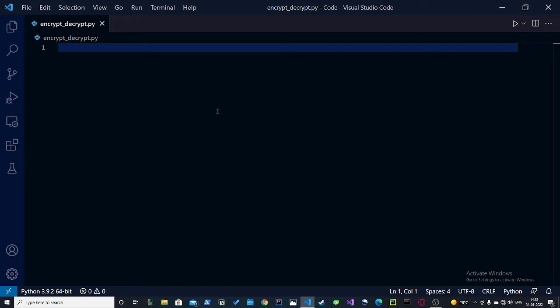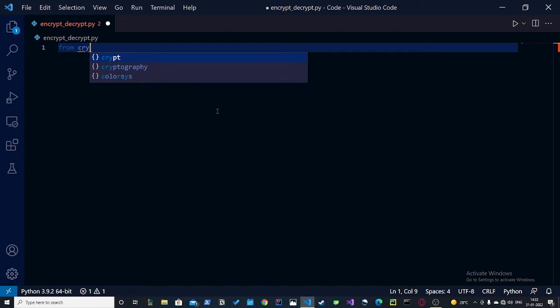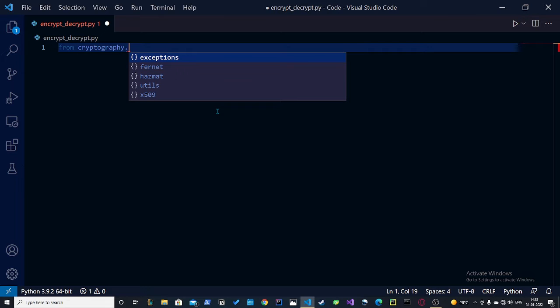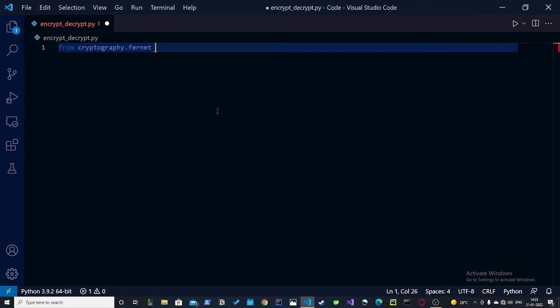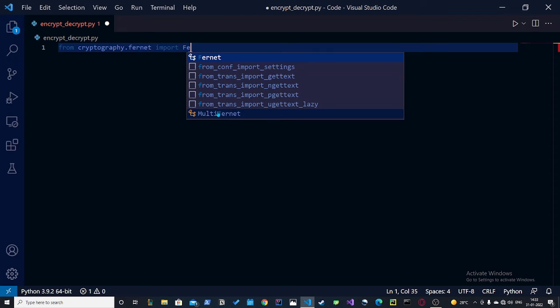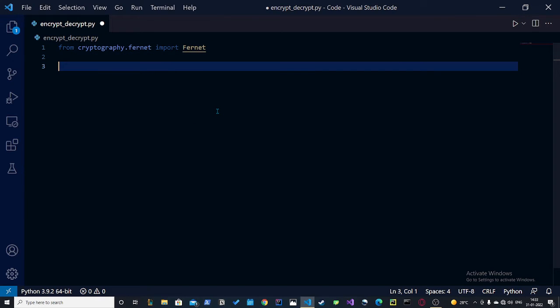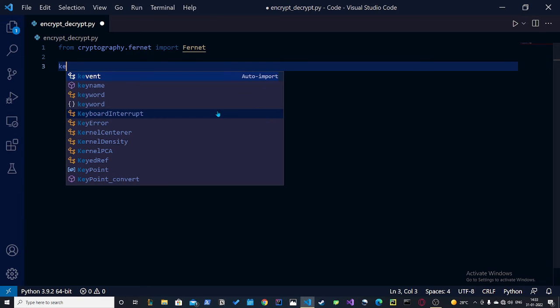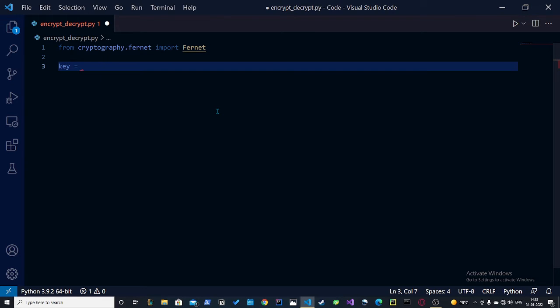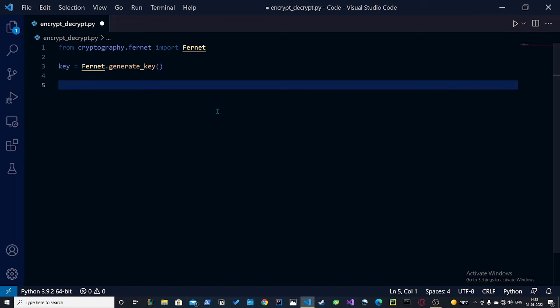Okay, so first of all, I assume you downloaded cryptography and you have set up the Python things and everything is set up. So I will make the file and now you have to import Fernet. So we say from cryptography.fernet import Fernet, and then we have to make the key. So we say key is equal to Fernet.generate_key(). This will generate a key for our encryption.